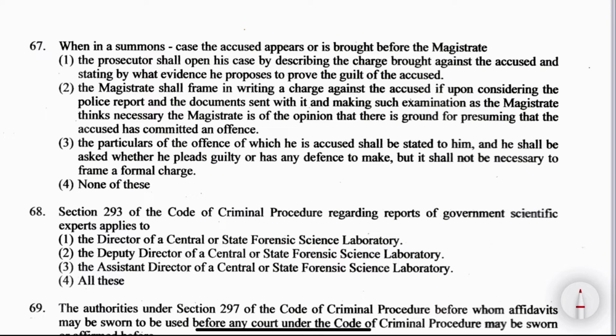So the right answer here is option number 3. The particulars of the offence of which he is accused shall be stated to him, and he shall be asked whether he pleads guilty or has any defence to make, but it shall not be necessary to frame a formal charge. And it is mentioned where? It's section 251(1) of CrPC, substance of accusation to be stated. Now the next question, question number 68.